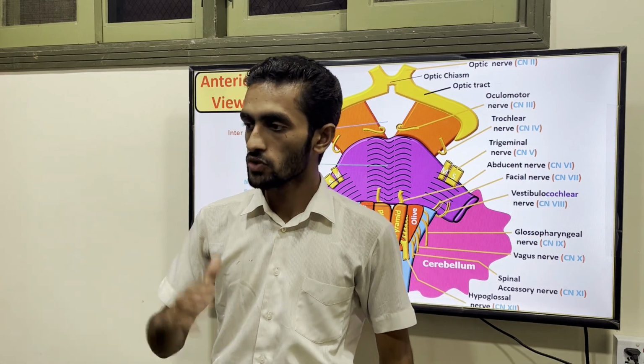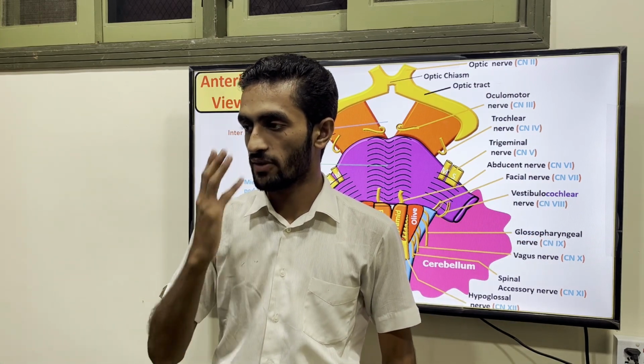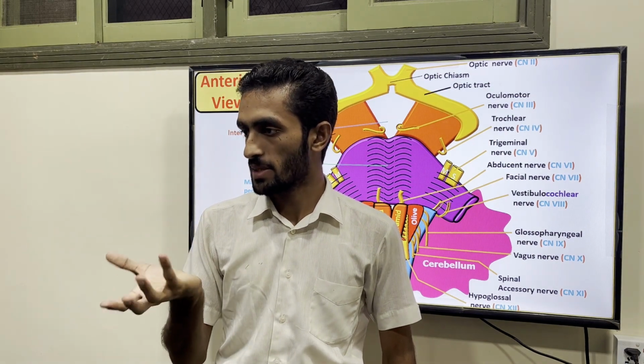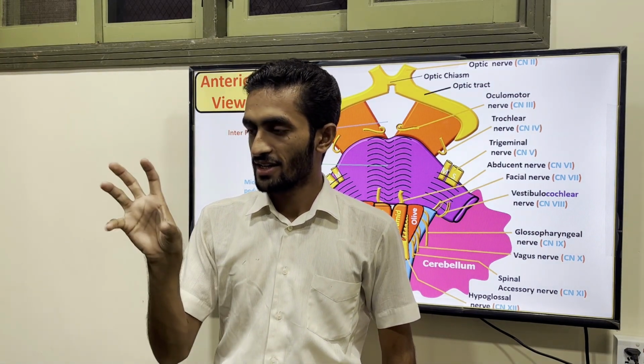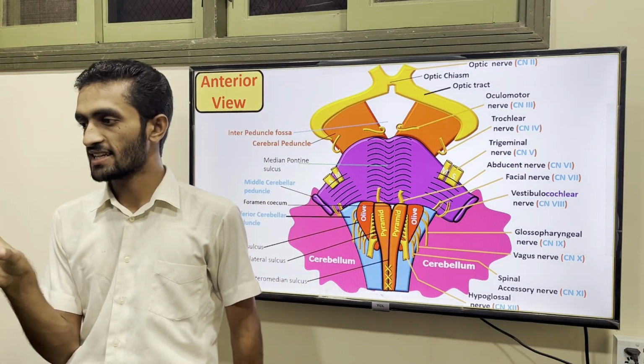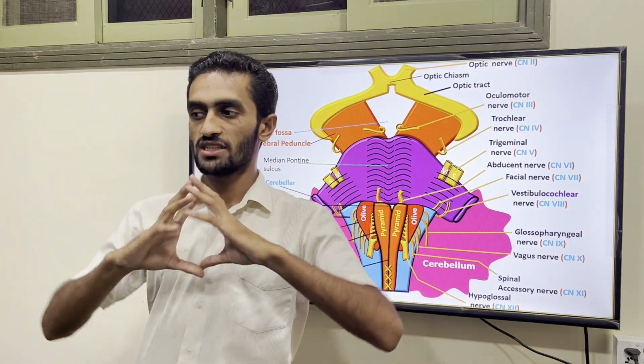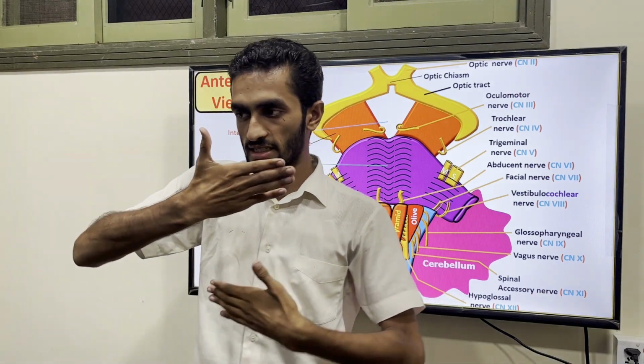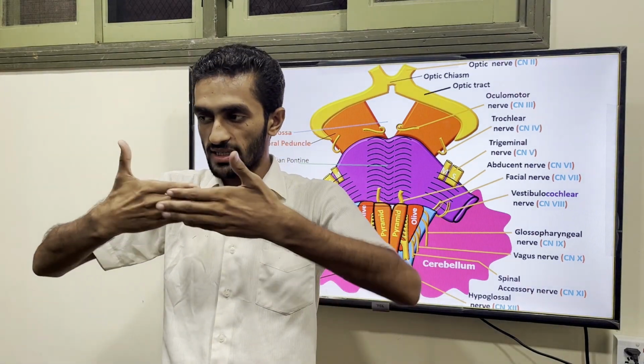Your parasympathetic supply is, for example, for accommodation of the eye. What is meant by accommodation? It is constriction or extension. For example, when you see far away, your lens flattens.